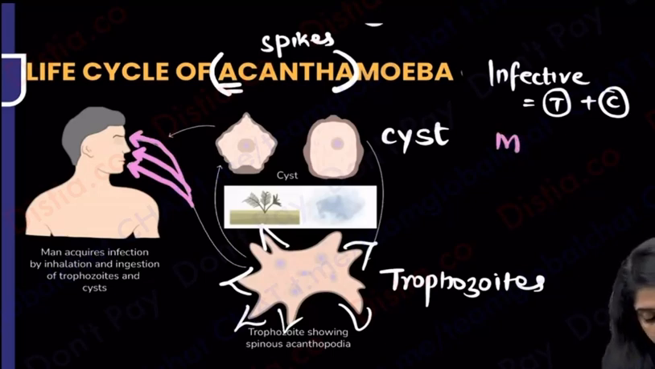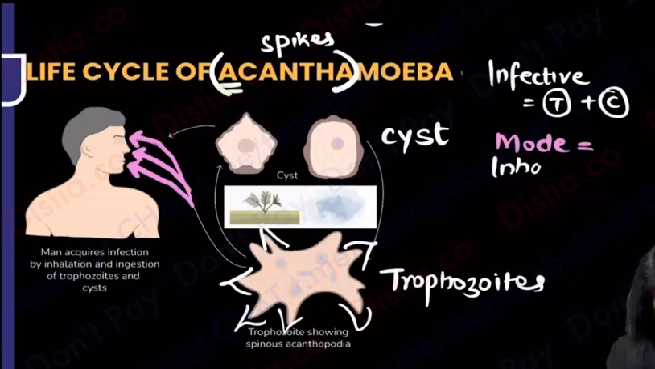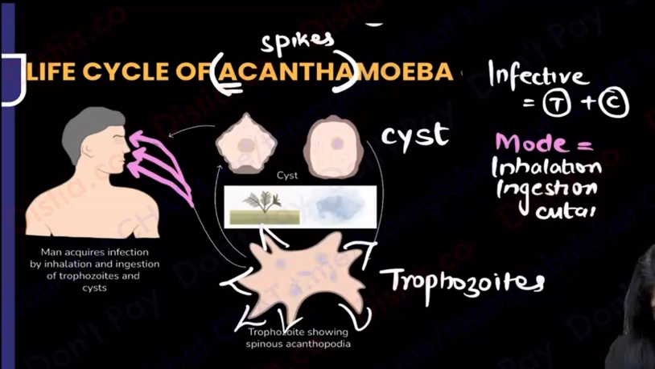So now what is the mode? That is also all. So in Acanthamoeba, everything is all. The mode of route of getting the infection, it could be anything, all. It could be inhalation, it could be ingestion, it could be cutaneous. And if I ask you what are the forms coming in, again all. Trophozoite is also coming, cyst is also coming.